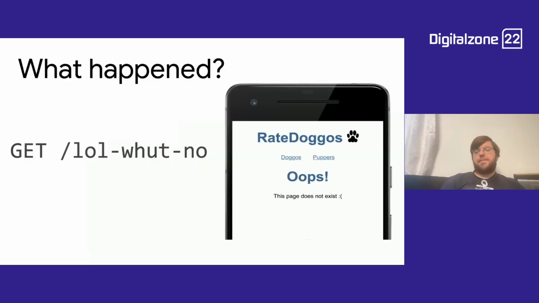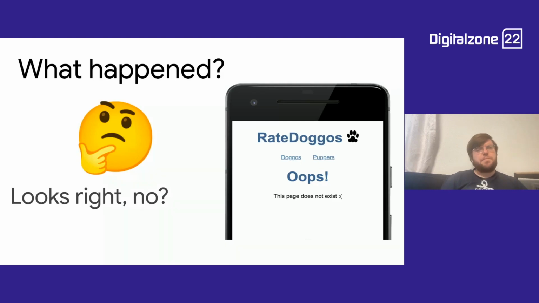So I go to a website that doesn't exist. In this case, it seems to be fine. As a user going here, I'd be like, oh yeah, so this says, oops, this page does not exist. This clearly is an error page, right? So having made this request in crawling, having gotten this response, I'm pretty sure this is a 404 page. So I don't see what the problem might be, because this looks right to me. Looks like an error page. I go to a page that doesn't exist. I get an error message. I think we're good. I think that's not an issue, right?